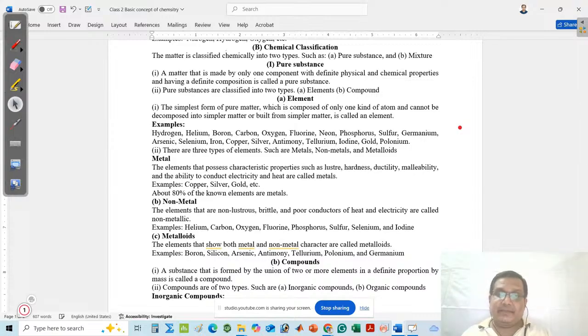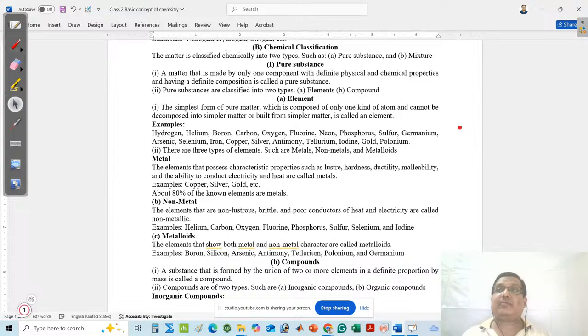That means iron is said to be an element because the simplest form of iron is made by only one kind of atom, that is the iron atom. Suppose I want to break the iron atom, then it cannot be broken. If it breaks, then it is not said to be iron.